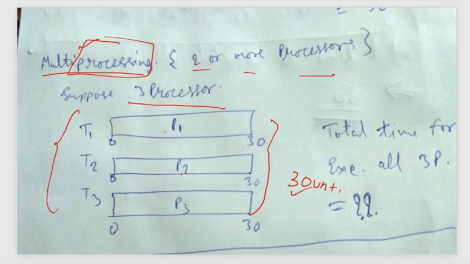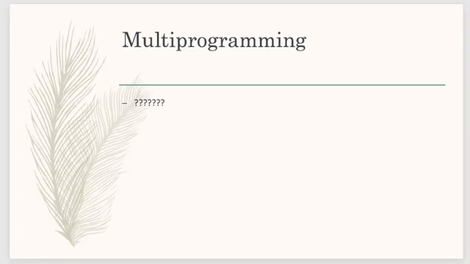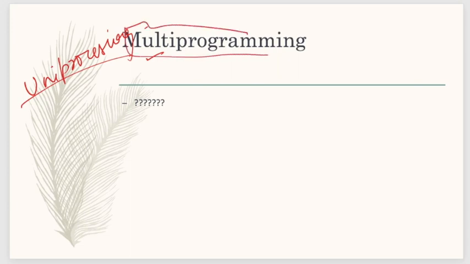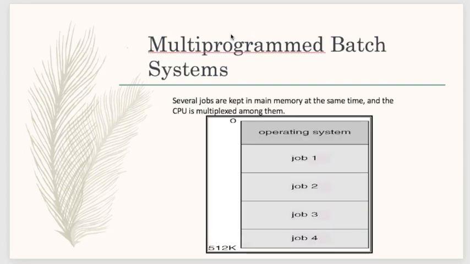Next one is multiprogramming. So what is multiprogramming? This is also a part of uniprocessor. Means a single processor will be present in multiprogramming. But how do we do multiprogramming? Why is the name called multiprogramming? We'll see now.